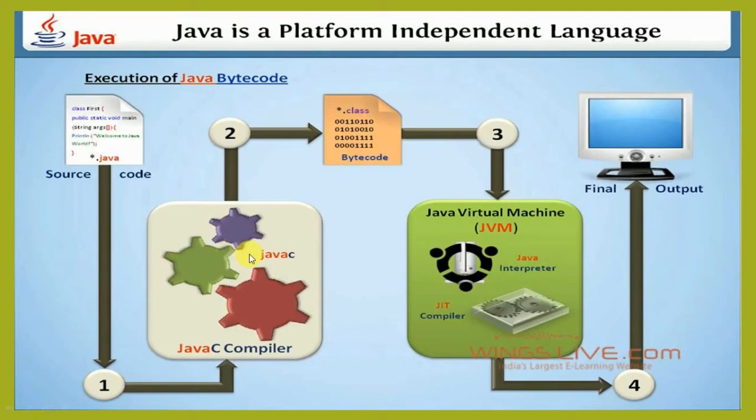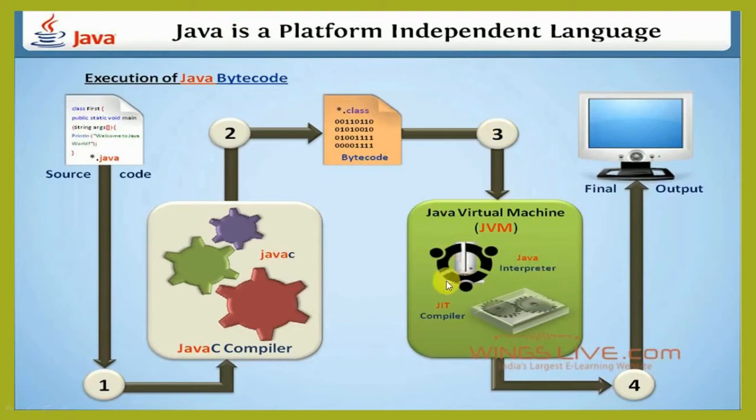When the Java compiler successfully compiles the program, it generates exit code 0, meaning there is no error, and it generates a second file, the .class file, which is a bytecode file.